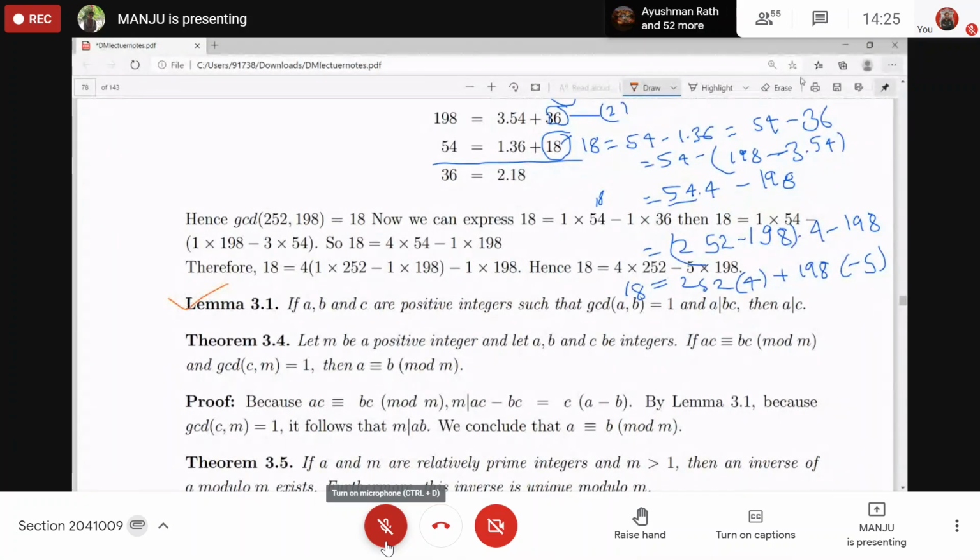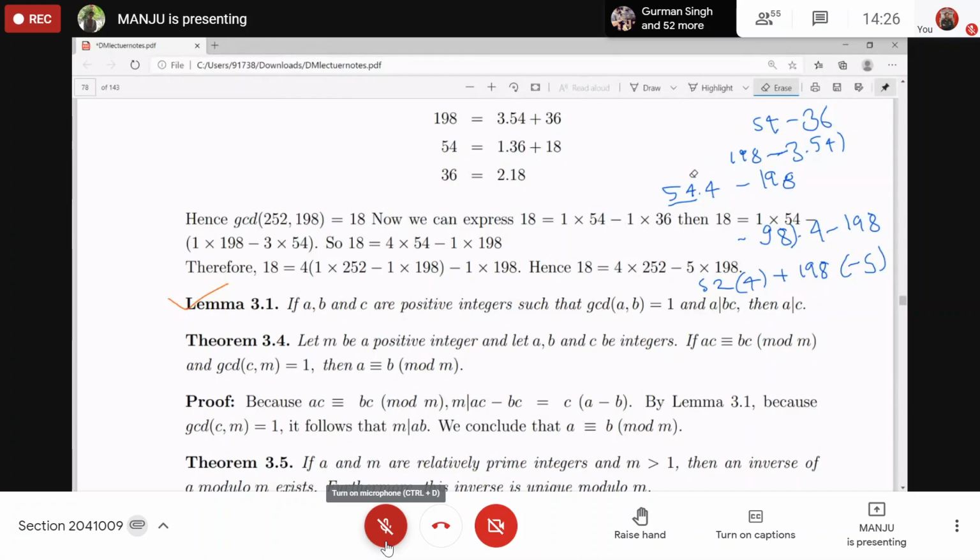Now come to this one. If A, B, C are positive integers such that A and B are co-prime. What is the meaning of co-prime? Can anyone tell me what is the meaning of co-prime? GCD of the two numbers is 1, right? So A and B do not have any common factor other than 1. Okay. So A and B are co-prime.